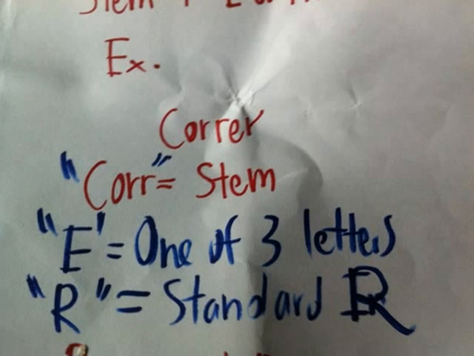Cor was the stem, C-O-R-R. E was one of these three letters, E, A, or I. R was the standard R in it. So that's an infinitive. And there's lots more verbs, infinitives. That's just one example, but they're always going to have one of those three. I don't know an example where an infinitive doesn't have E, A, or I.